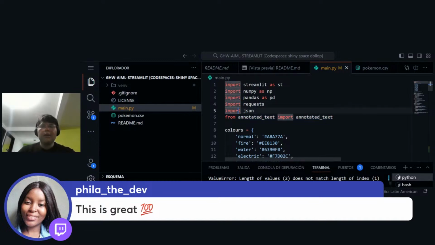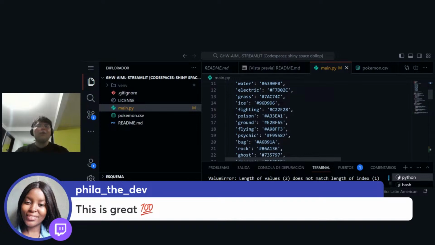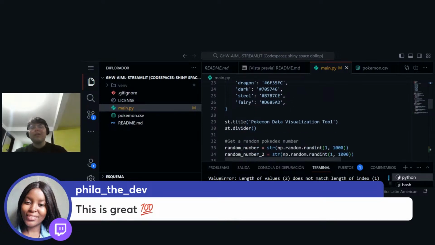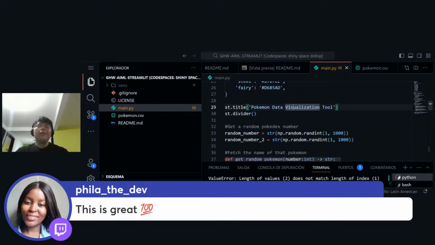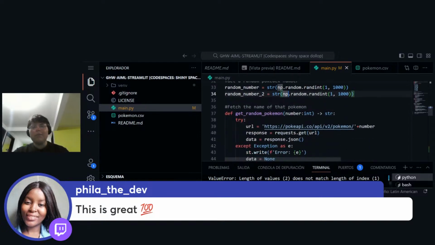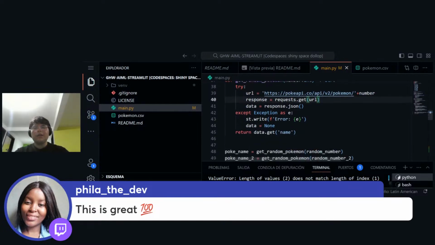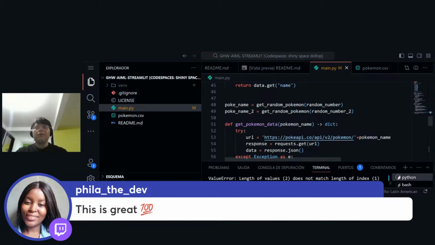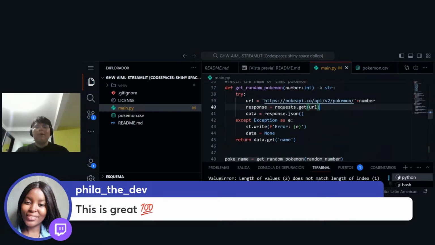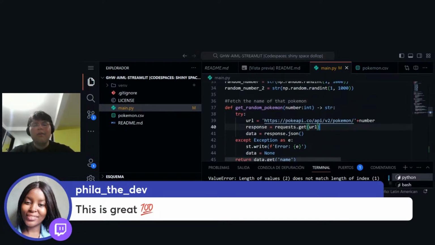So we also learn how to import some component from the community from Streamlit. We also learn how to create our own data frames and use those data frames with the help of GitHub Copilot and with the help of ChatGPT and all the stuff. And we learned again how to use the Pokemon API. So we use two different URLs, the one for just getting data from a Pokemon and the other one for getting the information about a Pokemon from its ID of the Pokédex.